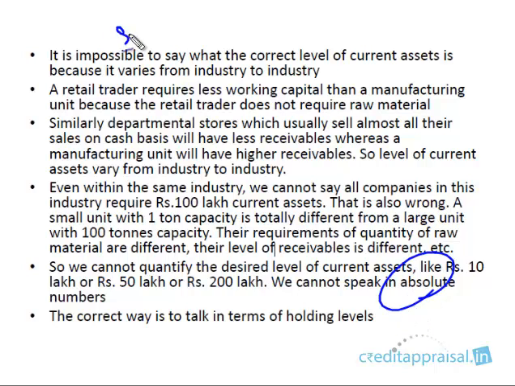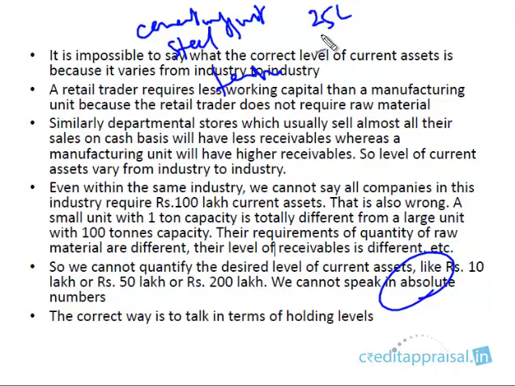Why? Take a cement manufacturing unit. As a bank, you're framing your policy: cement manufacturing unit, steel manufacturing unit, fertilizer manufacturing. You're fixing some guidelines. You're saying for a cement manufacturing unit, 25 lakhs current assets is sufficient. For a steel manufacturing unit, 40 lakhs is sufficient. Fertilizer, 60 lakhs is sufficient. You're stipulating some limits, but this is wrong. You can't do it like this.